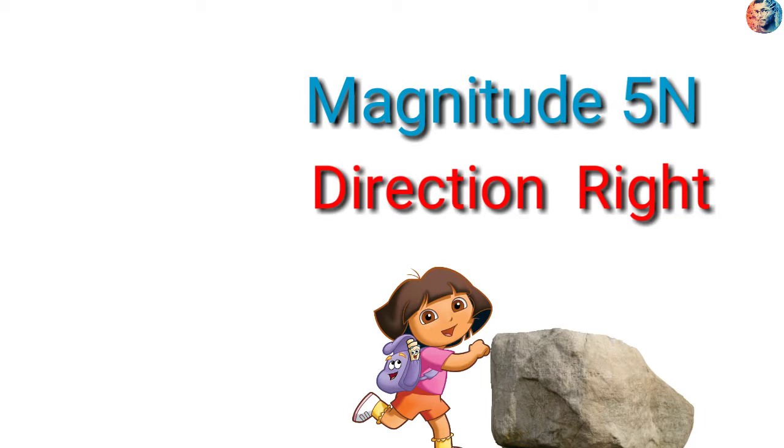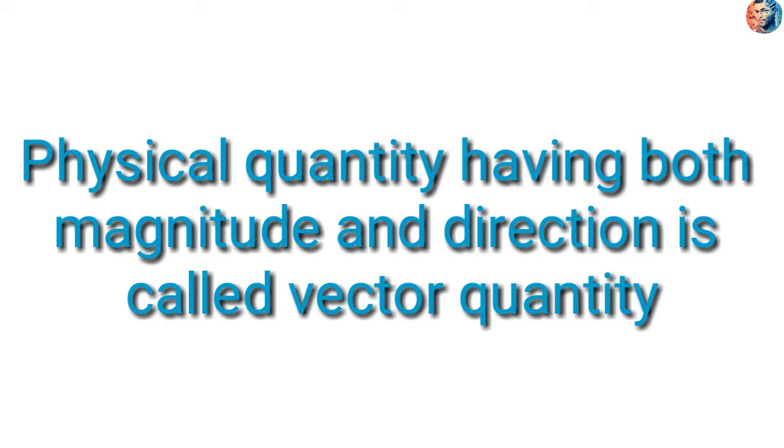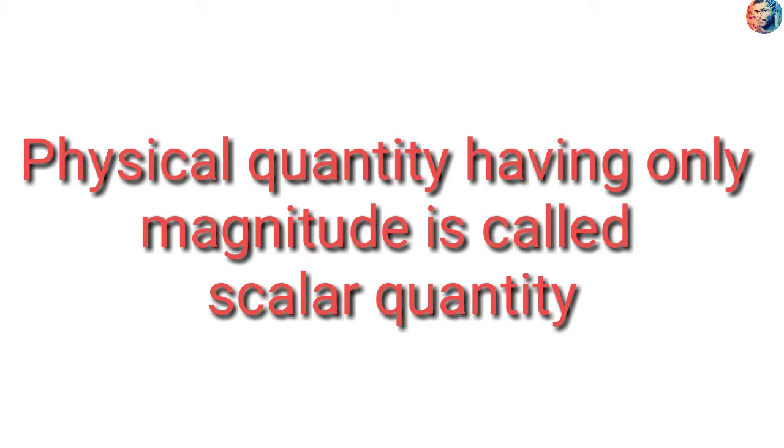That force has both magnitude and direction, so it is a vector quantity. A physical quantity having both magnitude and direction is called a vector quantity. Some physical quantities do not have direction, they have only magnitude, so they are called scalar quantities.